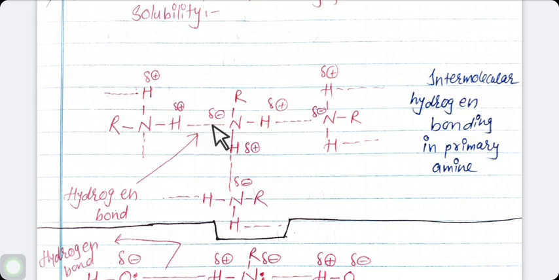Means it is the order of boiling point of isomeric amines, primary amine greater than secondary amine and then tertiary amine. This order of boiling point of amines can be explained on the basis of intermolecular forces present in amines.